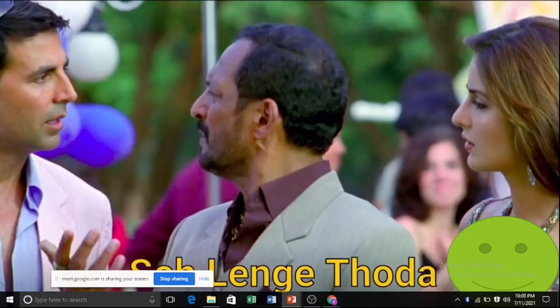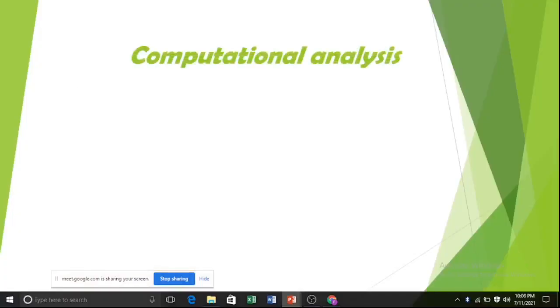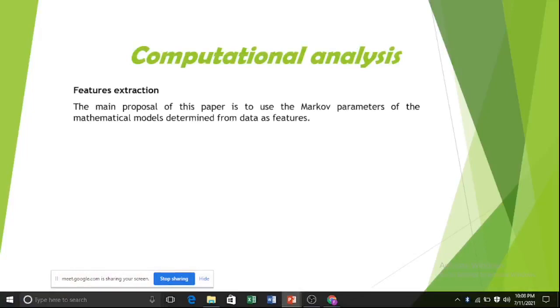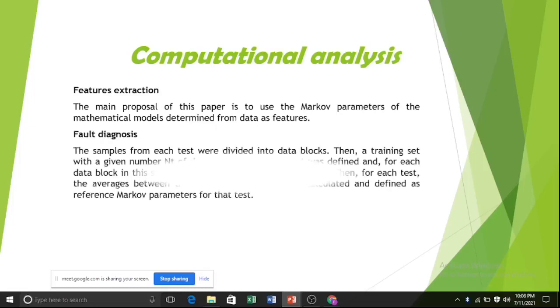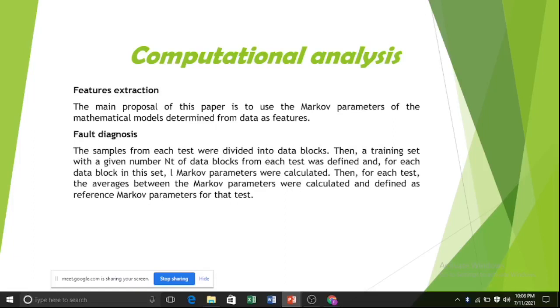So now I invite my friend Yunus to proceed further. Thank you, Fahad. Now it's my turn. My name is Mohammad Yunus Khan, and I am here to discuss the computational analysis of pump fault detection or fault diagnosis by using Markov parameters. In this test, the sample of each test was divided into data blocks and Markov parameters were calculated. Each element contained the percentage and the number of classifications of four data blocks extracted from the test indicated in the column, as the test indicated in the rows.